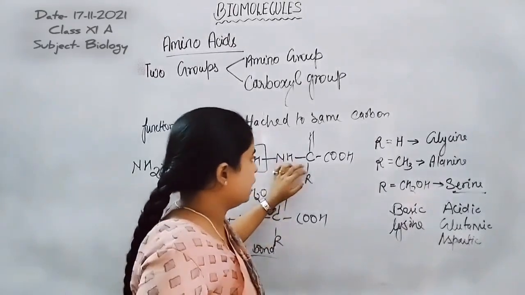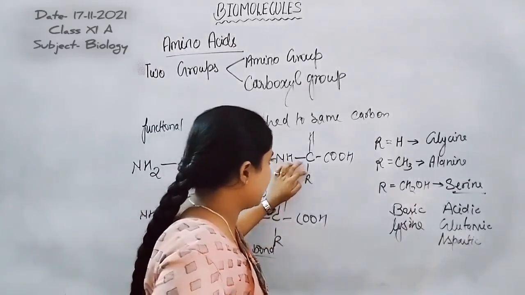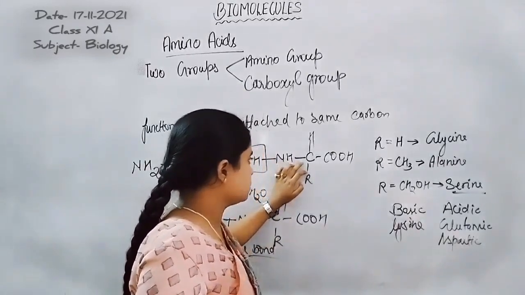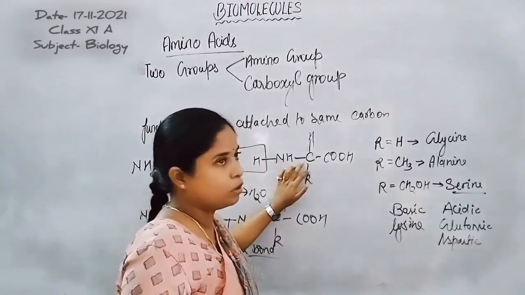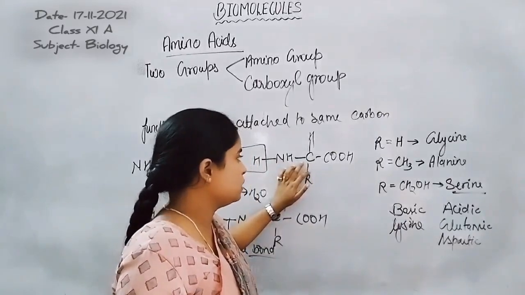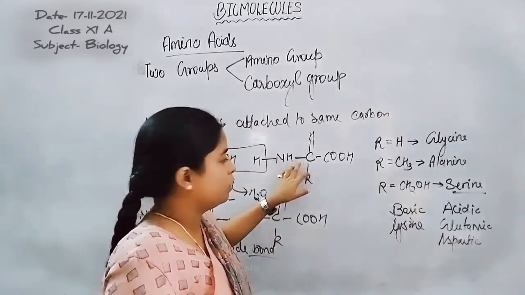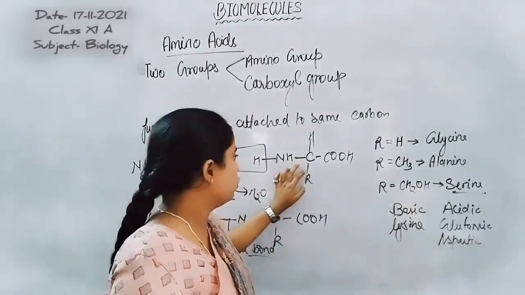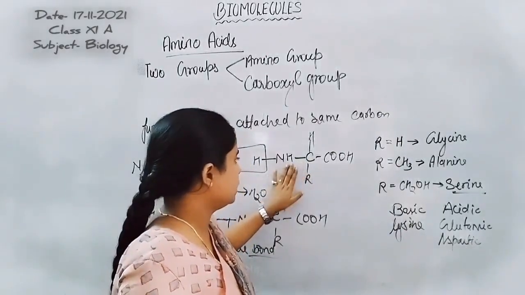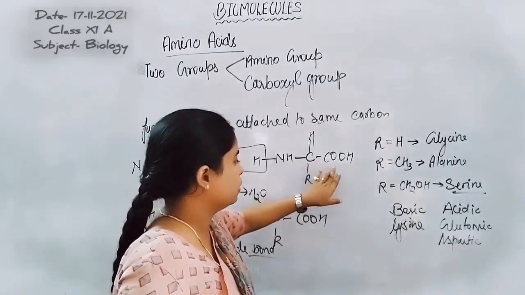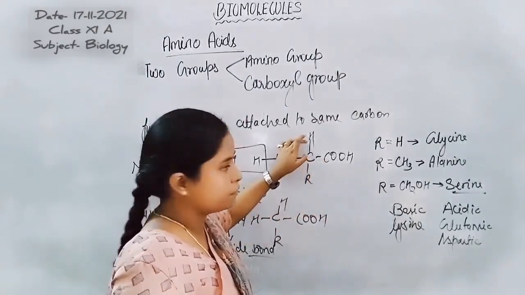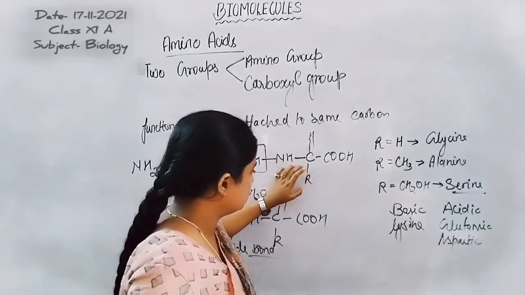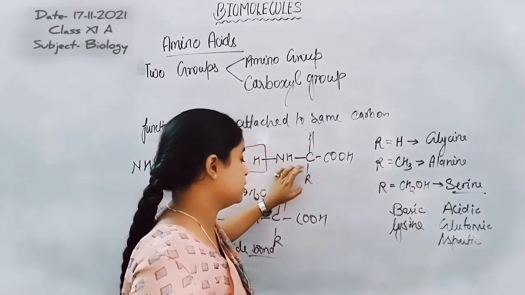The carbon has a valency of 4, so the alpha carbon always makes 4 bonds. One single covalent bond is with nitrogen, another with the carbon of the carboxylic acid, a third with the hydrogen, and the fourth bond is attached to the R group.